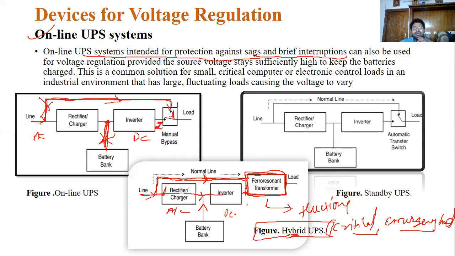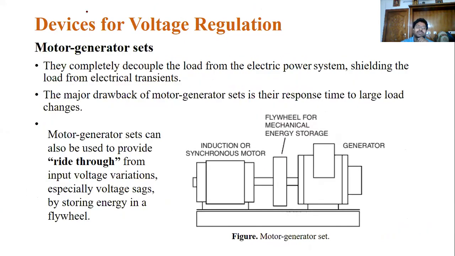Okay, then this is a very old method: motor generator sets. Now see this: a synchronous motor and a generator are coupled here by using a flywheel mechanism.